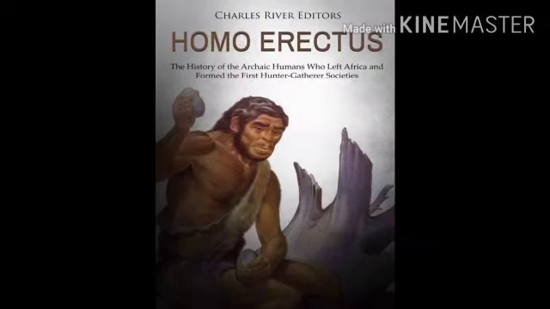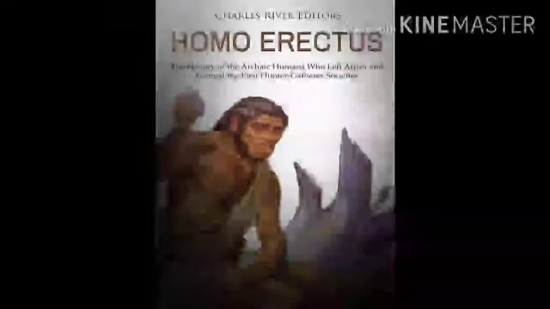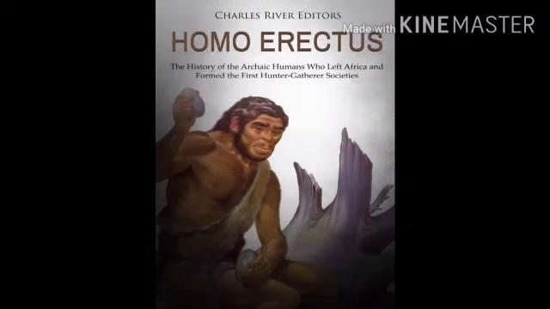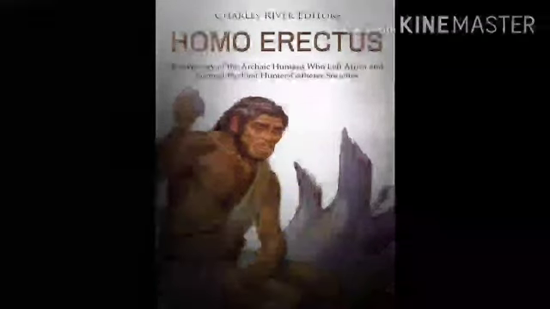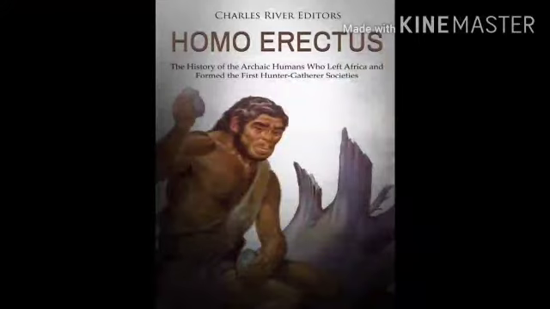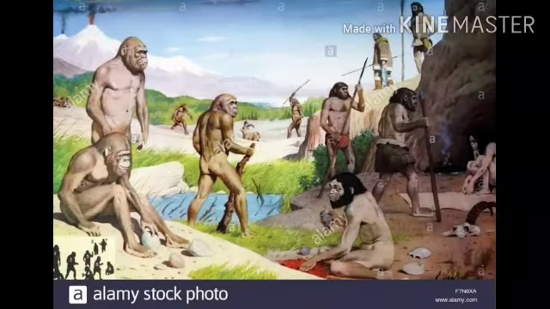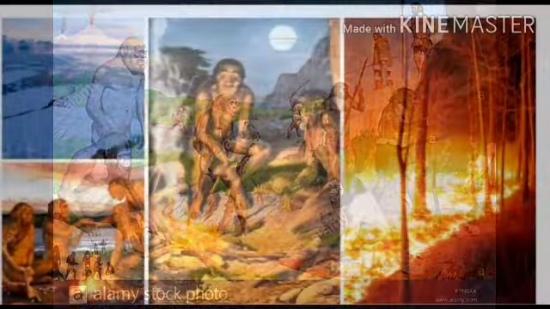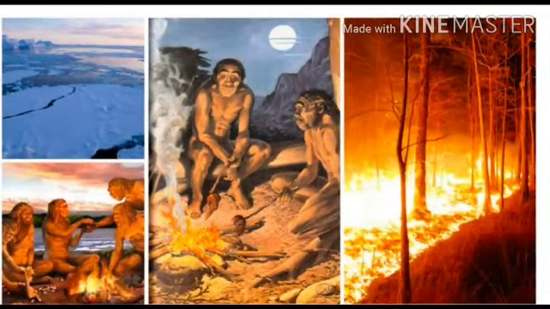Now, next, Homo erectus. Homo erectus evolved from Homo habilis. Homo erectus marks an important stage in human evolution. Erectus means the one who stands erect. Compared to Homo habilis, he had a more developed brain. Humans of the Homo erectus species lived in groups. Homo erectus mastered the art of fire. At first he did not know how to make fire. He had seen wildfire in the forest during that time.